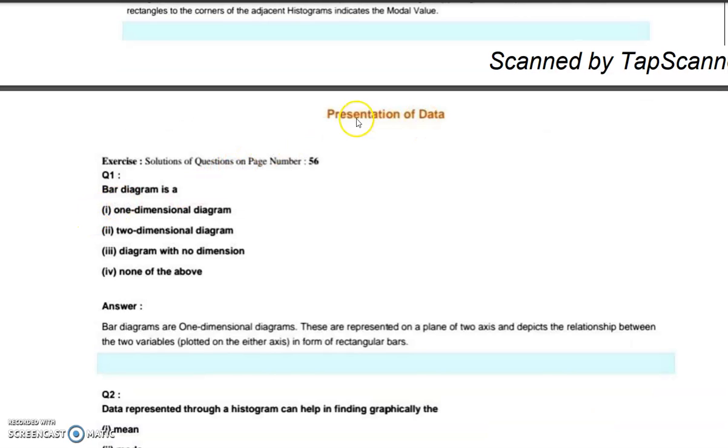Next, from the presentation of data: a bar diagram is a one-dimensional diagram, two-dimensional diagram, diagram with no dimension, or none of the above. The answer is, bar diagrams are one-dimensional diagrams.